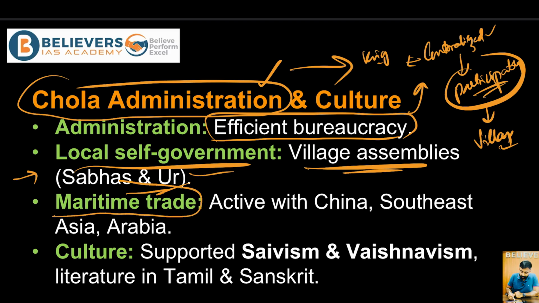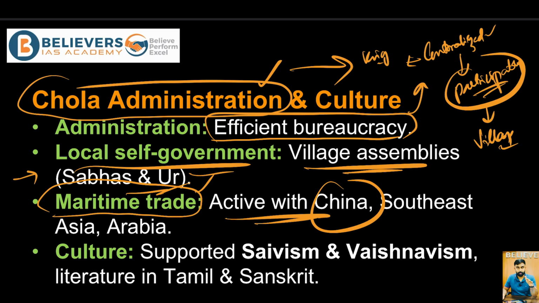And talking about maritime trade, it was active. Maritime trade was considered one of the most lucrative activities, which ensured that the Chola Empire made huge wealth. Wealth creation happened because of its maritime trade with places like China, Southeast Asia and Arabia, and mostly they were trading in spices, right?